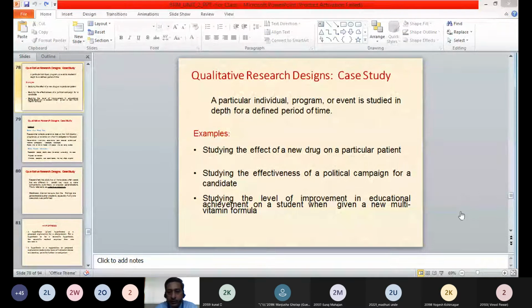Have you understood the case study method? Yes, sir. Case study method is which type of method? Correct. So it is a qualitative research design.